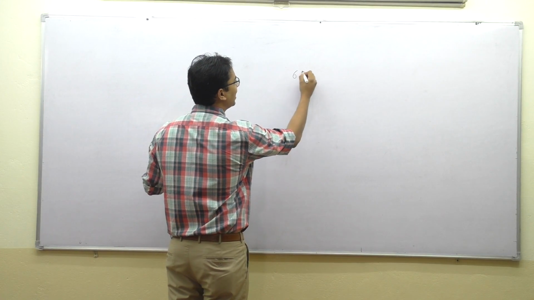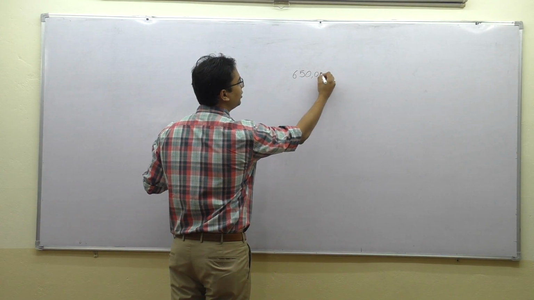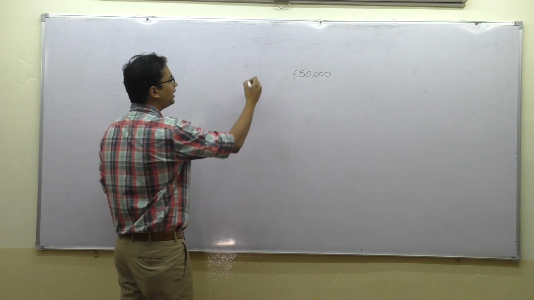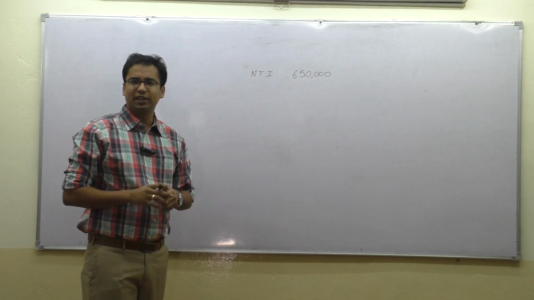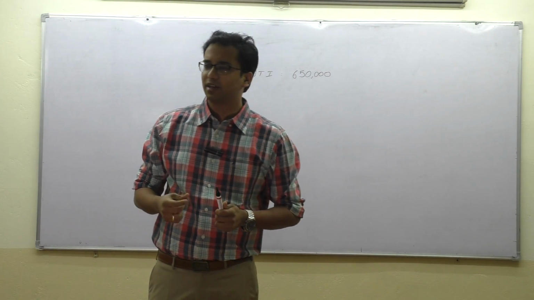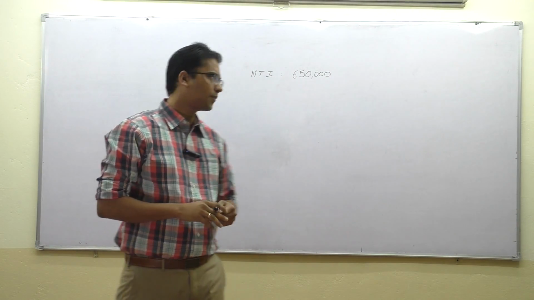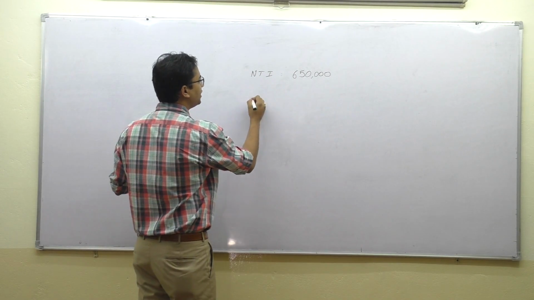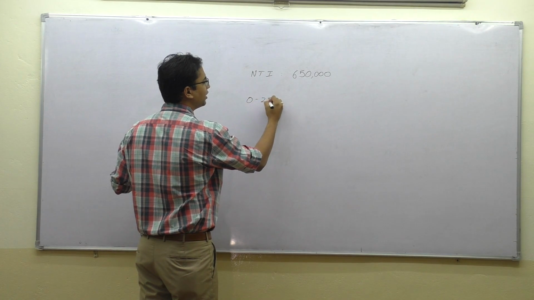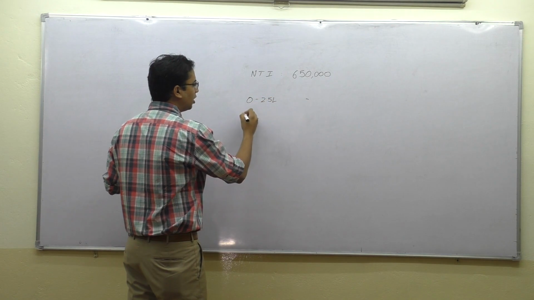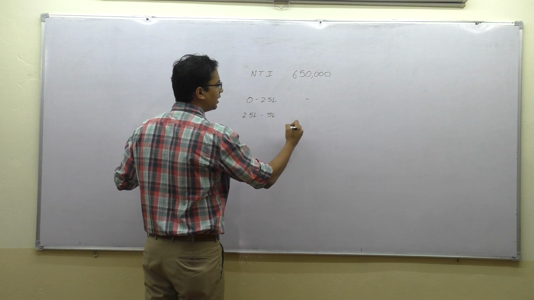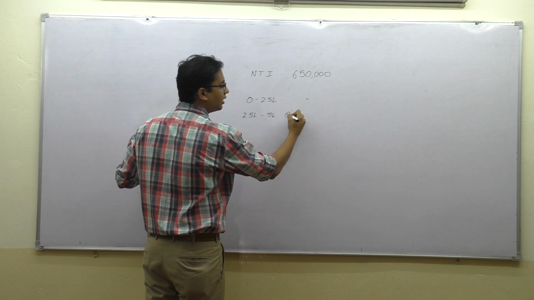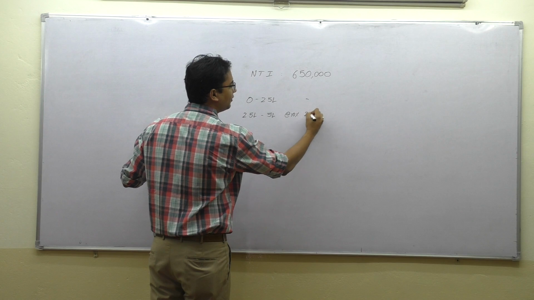So, if I ask you, what would be the basic tax payable by a person who is earning, let's say, 6,50,000, what would your answer be? If the net taxable income of an individual is 6,50,000, come on, take out your calculators. I need you to participate. Obviously 0 to 2.5 lakhs, there is no tax at all. 2.5 lakhs to 5 lakhs at the rate of 10%, so 25,000.